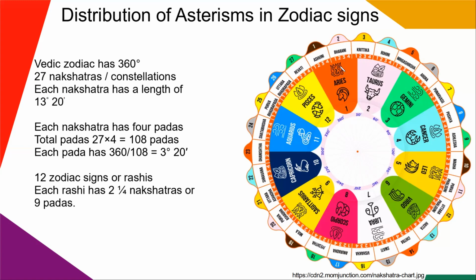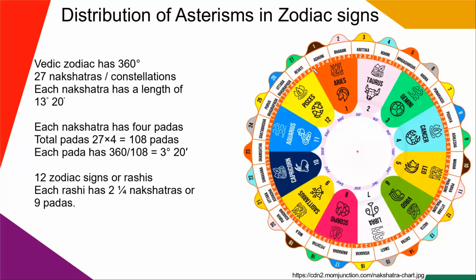So this Aries is ruled by Mars. And as we learned from the previous slide, Ashwini and Bharani, along with one part of Kritika, constitute the zodiac sign of Aries. So in Aries, we have the four padas of Ashwini, four padas of Bharani, and one pada, one part of Kritika.